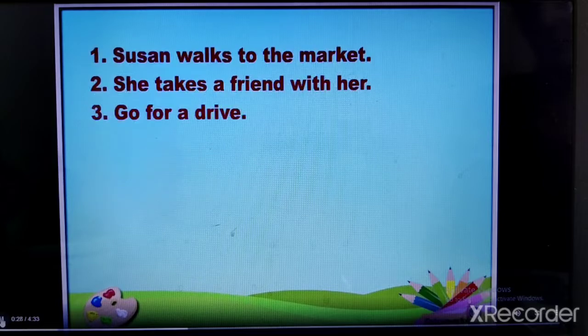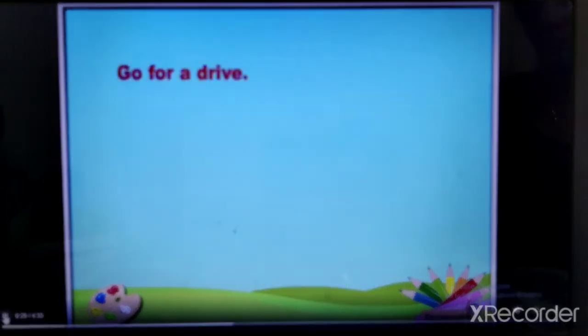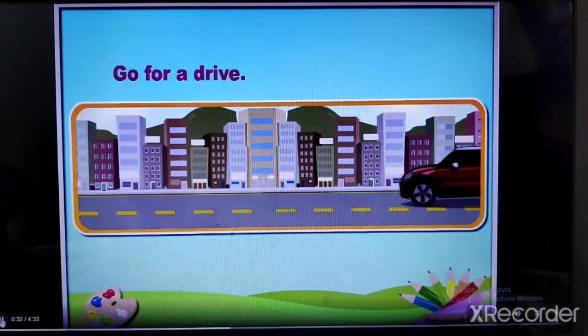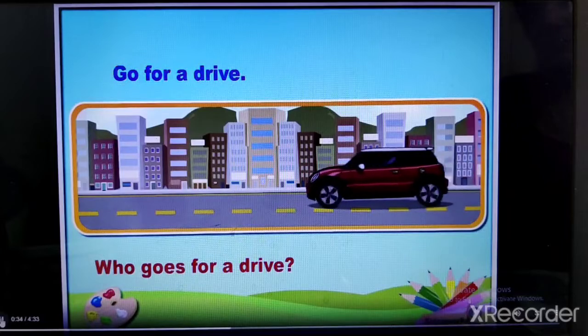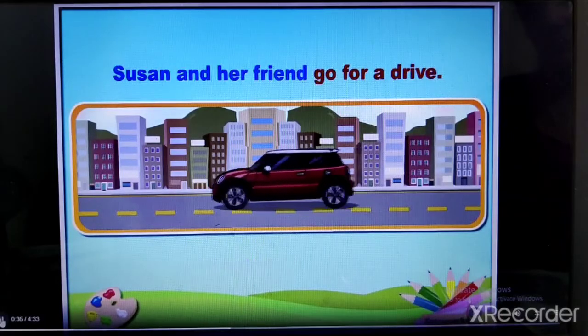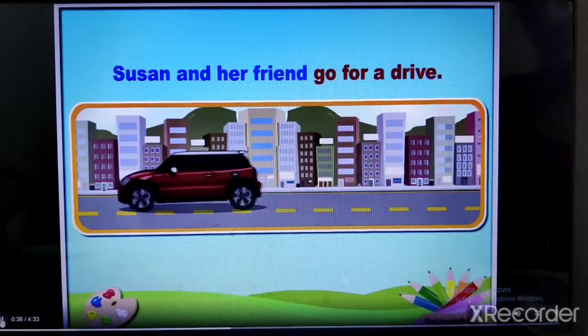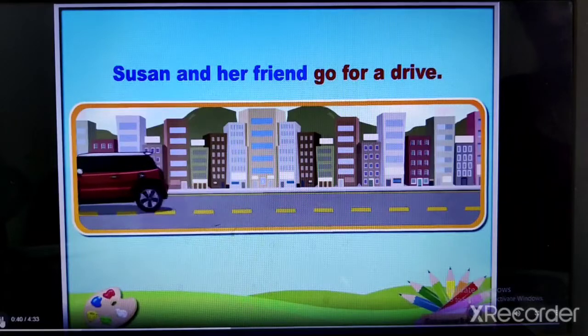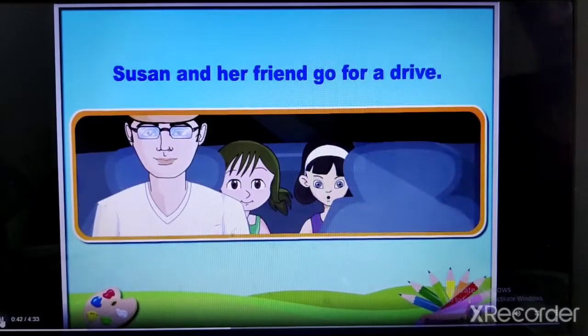Why? It does not express a complete thought. We wonder, who goes for a drive? By adding some words to the third example, we can make a complete sentence. Susan and a friend go for a drive.